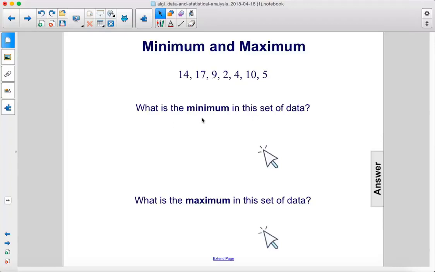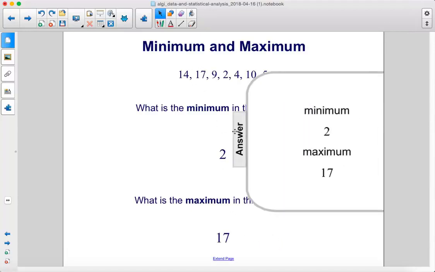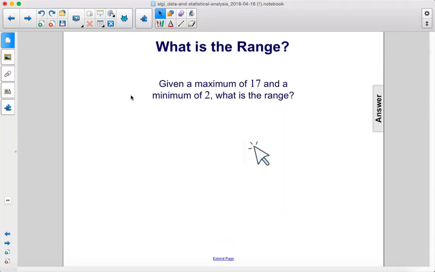What is the minimum in this set of data? Well, that's 2, the smallest number. And what is the maximum in this set of data? 17, because that's the largest number. Given a maximum of 17 and a minimum of 2, what's the range? Well, 17 minus 2 is 15.